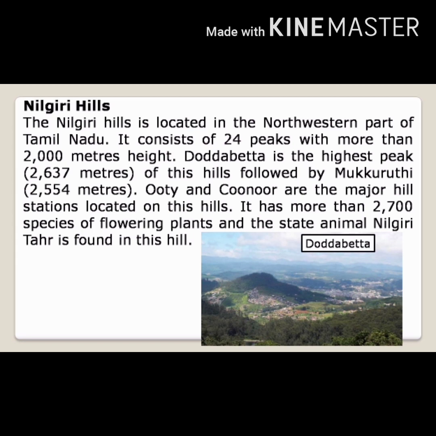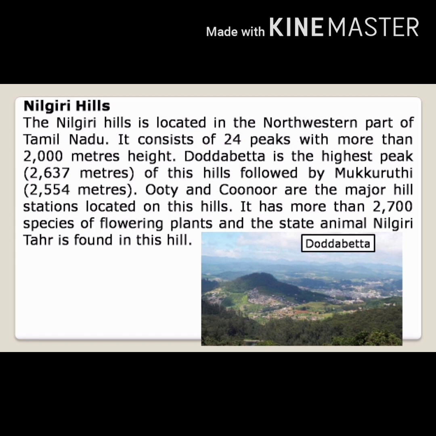Doddabetta is the highest peak of Tamil Nadu, at 2637 meters, followed by Mukurthi at 2554 meters. Already we studied in India that the highest peak is Mount K2. The highest peak in the world is Everest. In the same way, the highest peak in Tamil Nadu is Doddabetta.